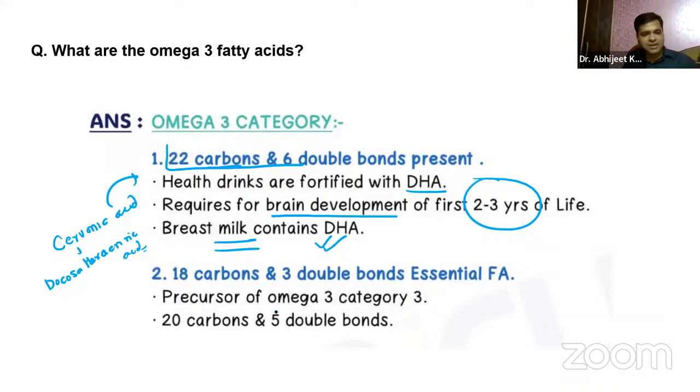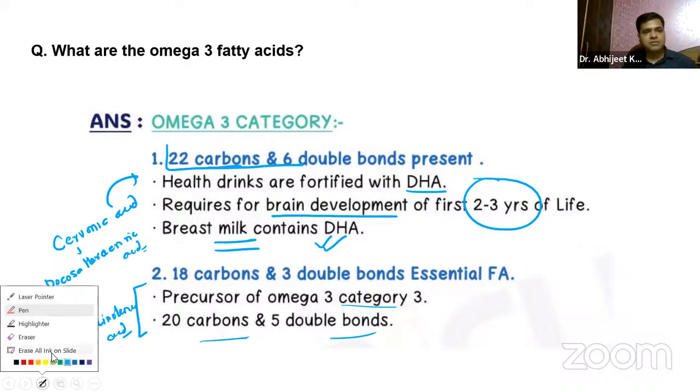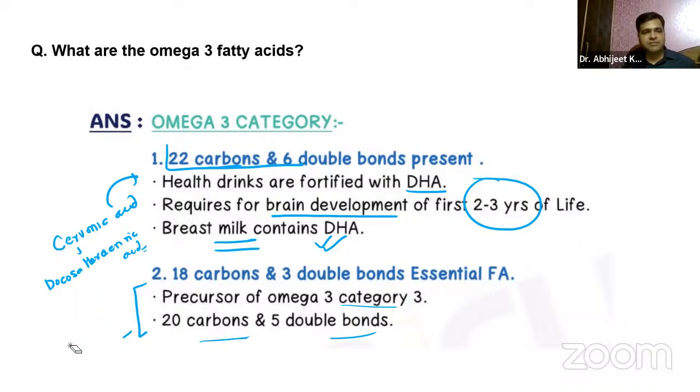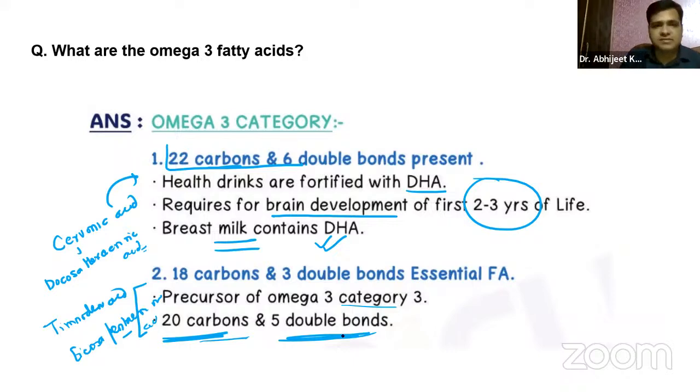The 18 carbons and 3 double bonds, you already know it. We are talking about alpha linolenic acid, right? Then in the omega-3 category, 20 carbons and 5 double bonds, that is timnodonic acid. Timnodonic acid is also called eicosapentaenoic acid. It contains 20 carbons and 5 double bonds. We have already discussed this.